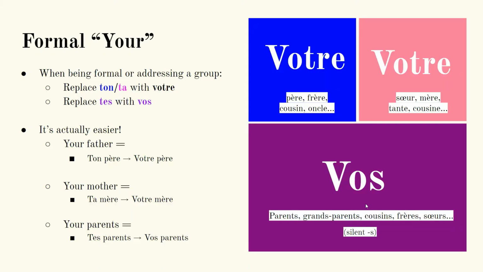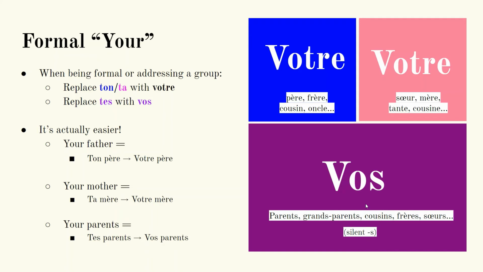Okay, guys, it's time to talk about the formal way to talk. When being formal or addressing a group, you should replace ton and ta with votre, and replace tes with vos. I think this actually makes it a little bit easier. If you want to say your father, the informal way is ton père. The formal way is votre père.